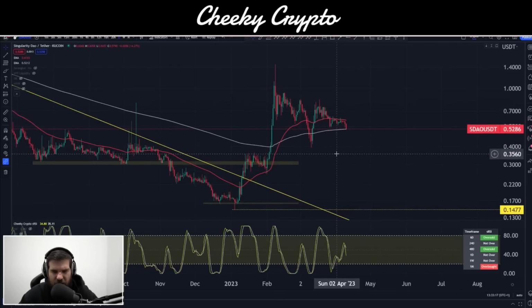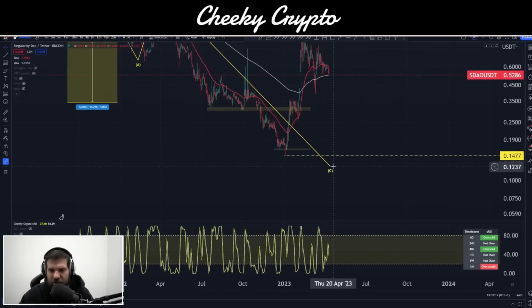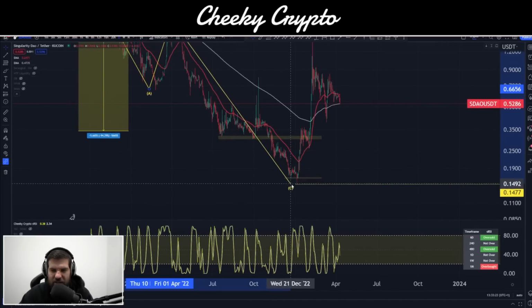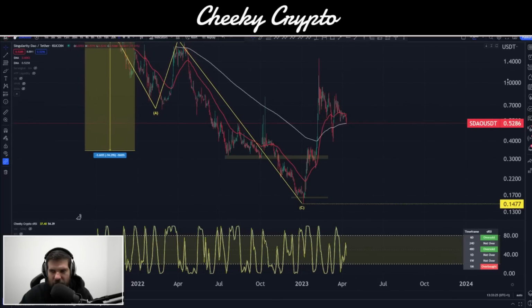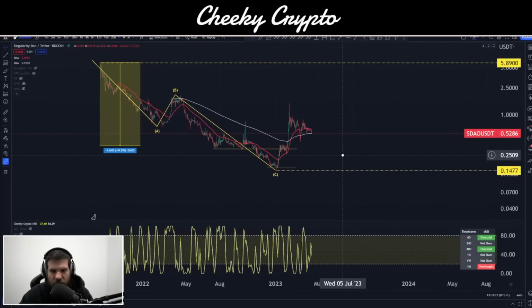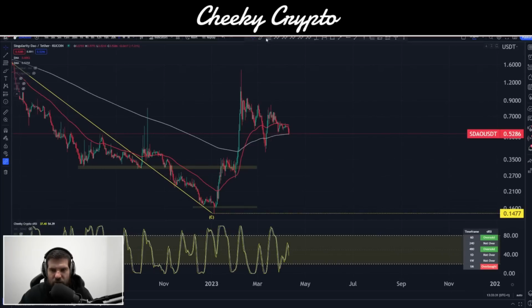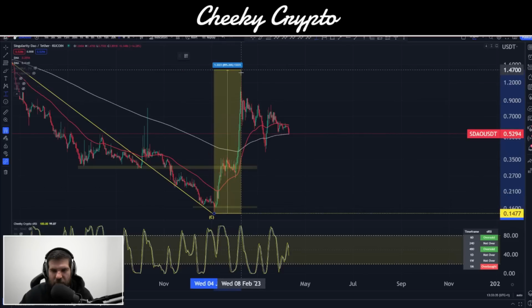So let's reflect on this. If I zoom out, we still had this low down here at 14.77, and it does look like that is going to be our low for the bear market. I don't think that has to break down much more. We've had a pretty significant surge to the upside, as I said. Not as good as Singularity NET, but this is because I think not a lot of people really understand what Singularity DAO are doing just yet, and I think this is going to be one of those hidden gems that pops massively in due course.